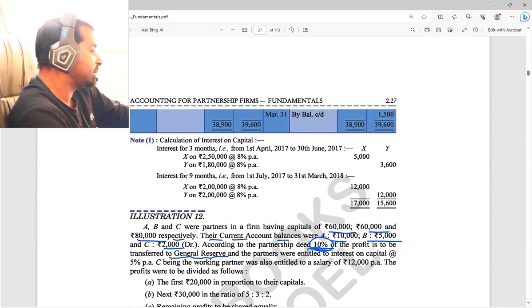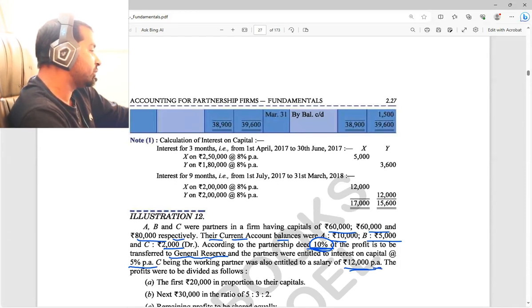That is 10% you are going to send to the general reserve. And the partners were entitled to interest on capital at 5%. Partners are going to get interest on capital also at 5%. Correct? Next, the working partner was also entitled to a salary of 12,000 per annum.